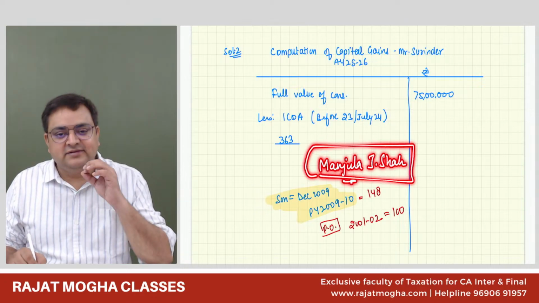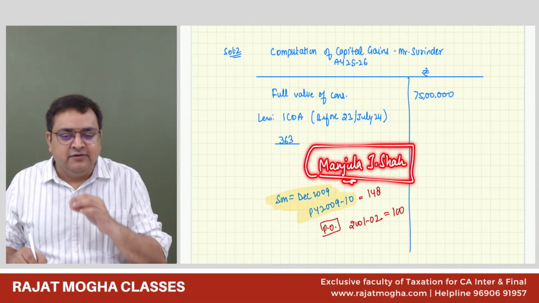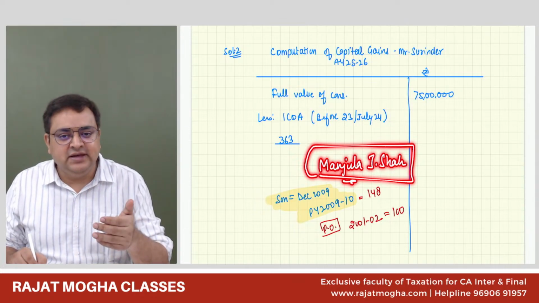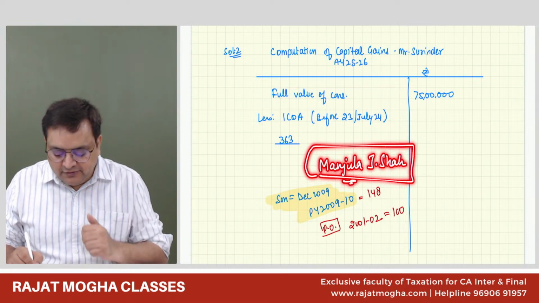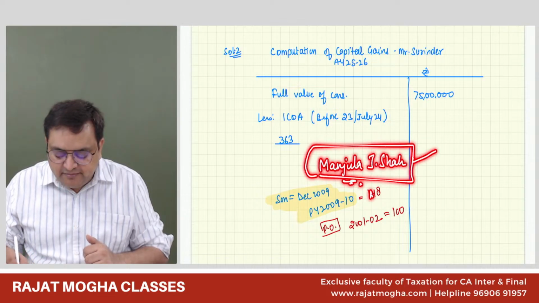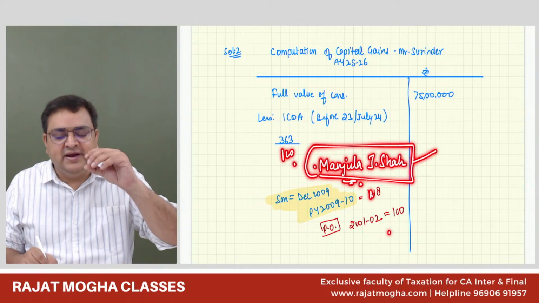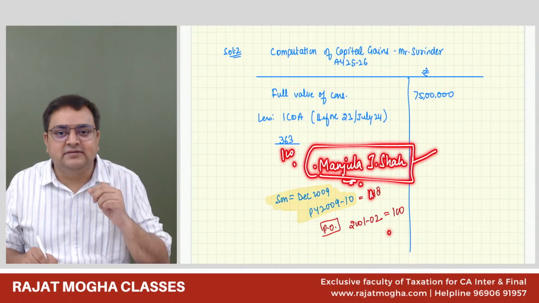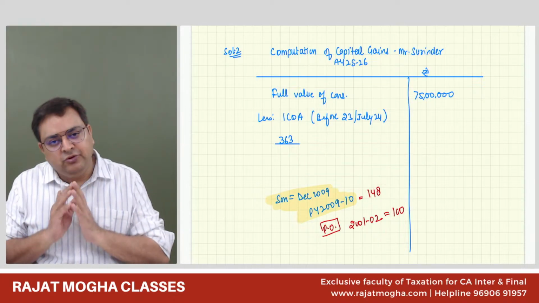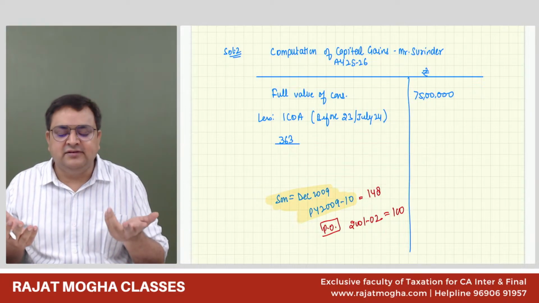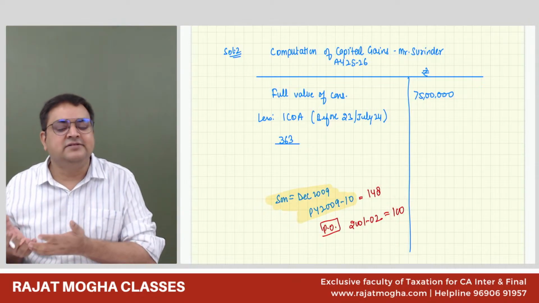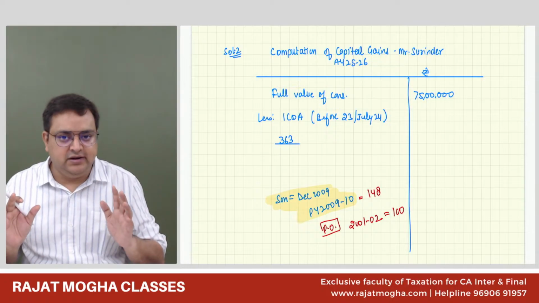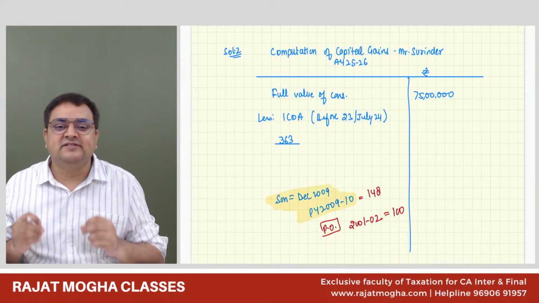This is a landmark judgment of Manjula Jesha, which has given the benefit to the assessee that you can take the CII of your previous owner also. This is a benefit for the assessee, because if we take 100 in the denominator, our cost will increase and our profit will decrease. Obviously, if you use 148 and if you use 100, you will have different answers. No doubt about it. Both are correct. Institute accepts both.